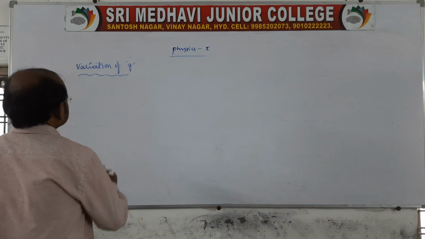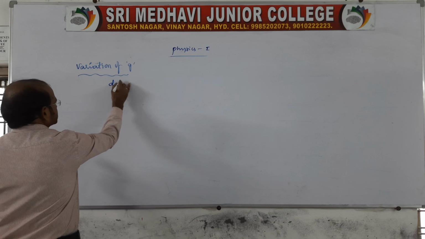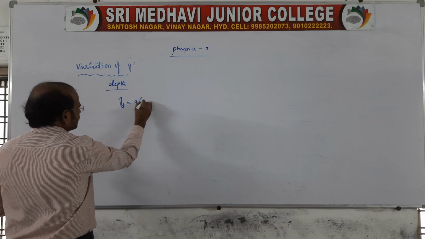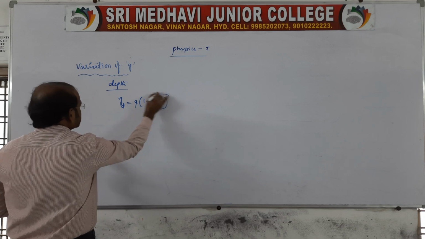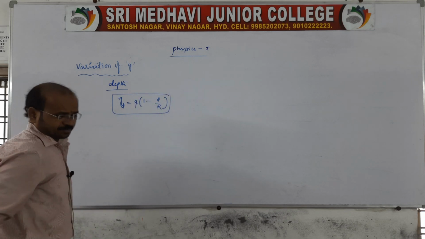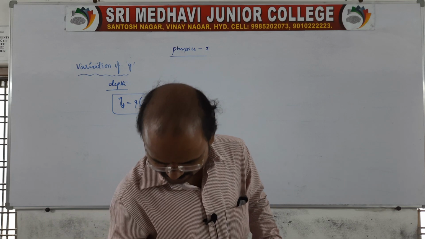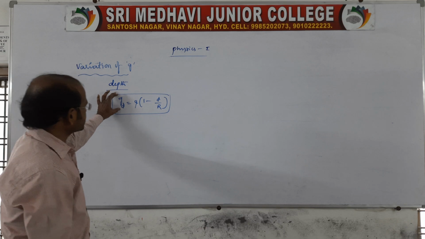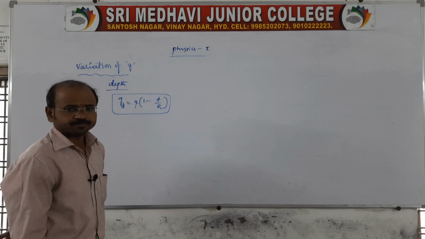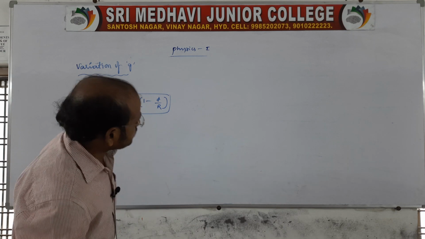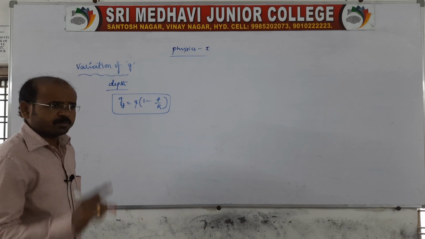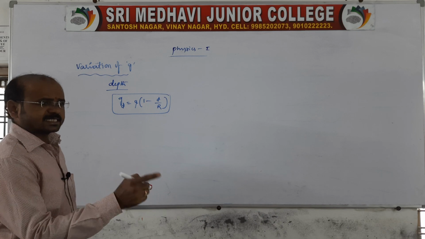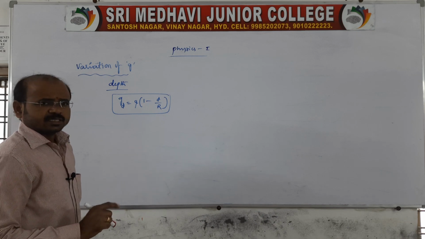There will be an expression for variation in the depth. That is about depth. See, gd is equal to g into 1 minus d by R. This is the depth relation, which we finished in the previous class, right? Related to depth: gd is equal to g into 1 minus d by R. Now, on this basis again we have some cases. You remember everyone, as depth as well as height increases, g decreases.